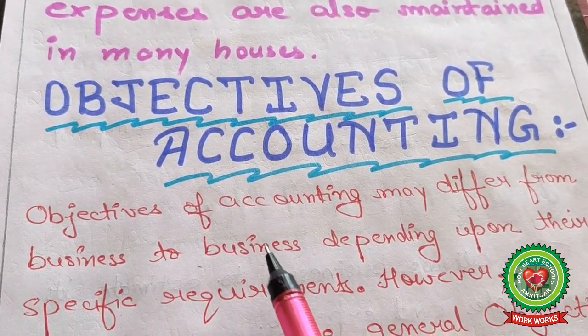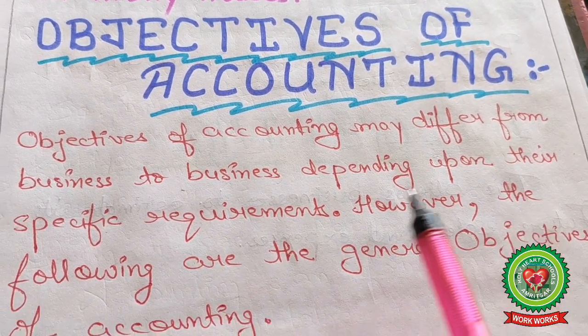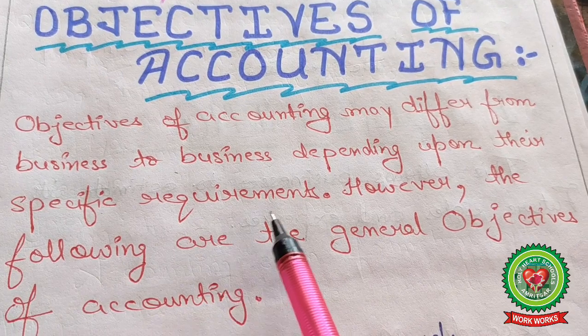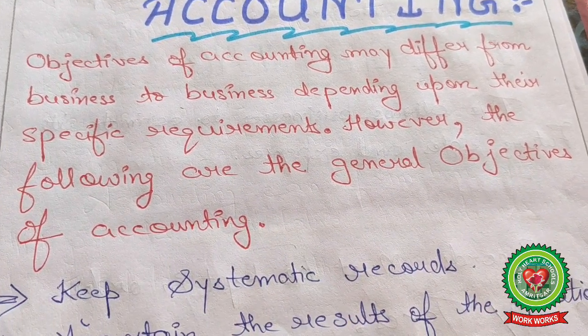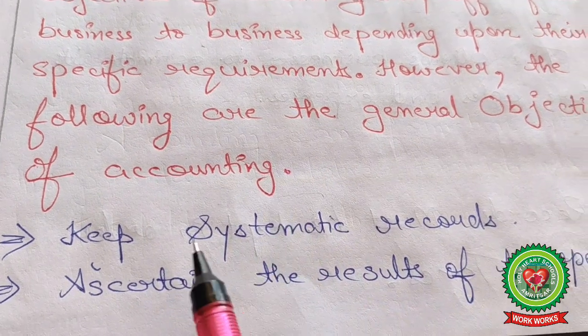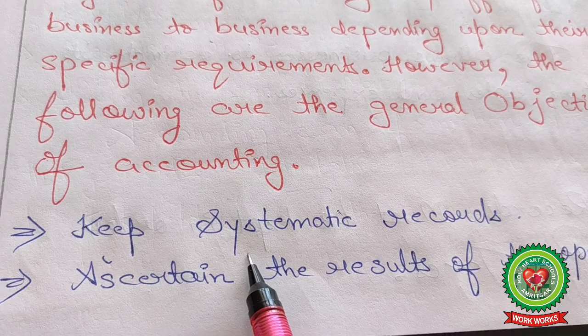Objectives of accounting. Objectives of accounting may differ from business to business, depending upon their specific requirements. However, the following are the general objectives of accounting. What are the general objectives? Number 1, keep a systematic record according to dates. You maintain the records.